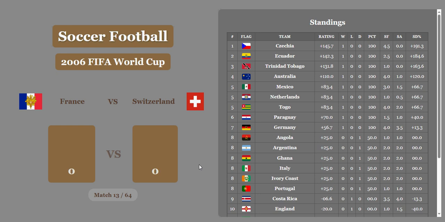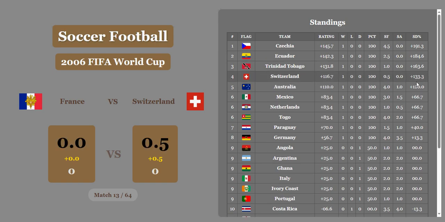France versus Switzerland. It ends in a draw. Switzerland is going to get a half goal here to get a narrow victory. And remember, the rating is a mix of score difference percentage and winning difference percentage. As we head into match 14.